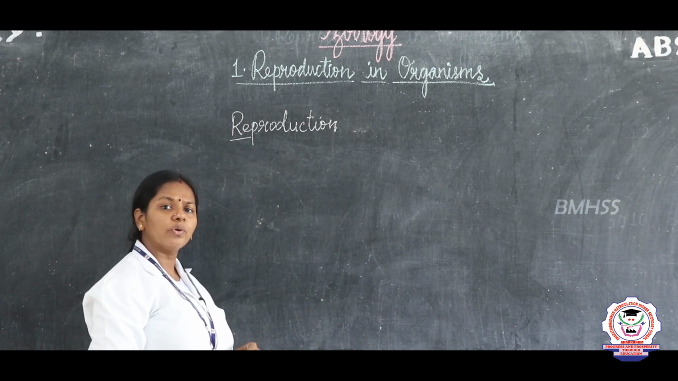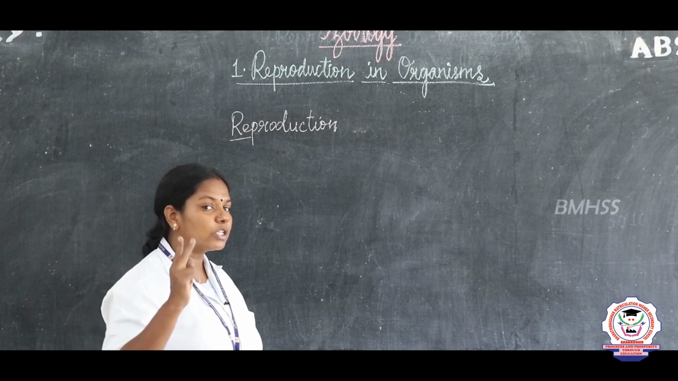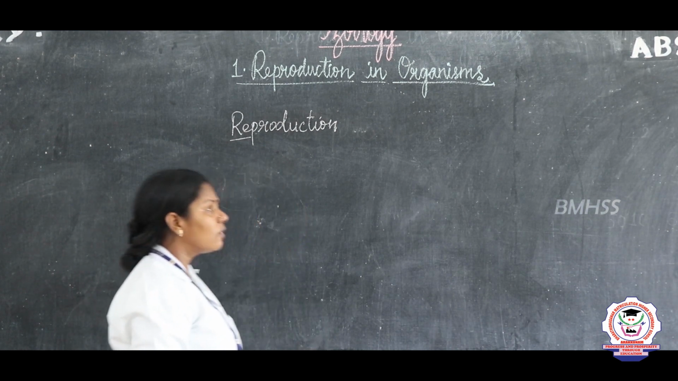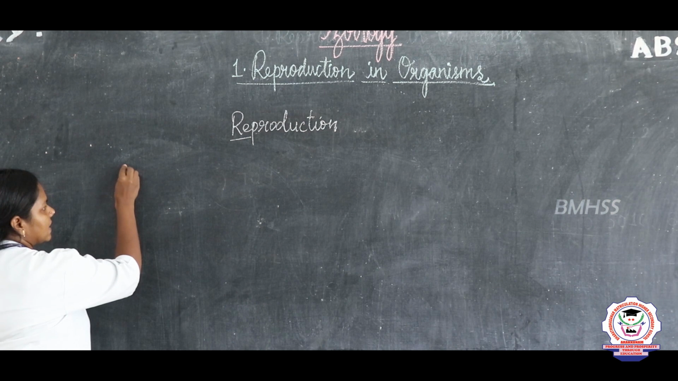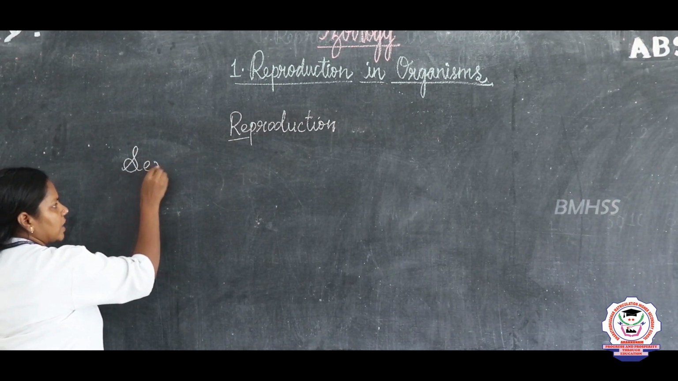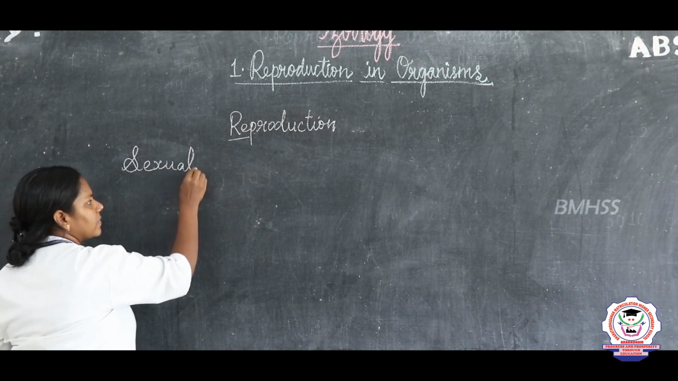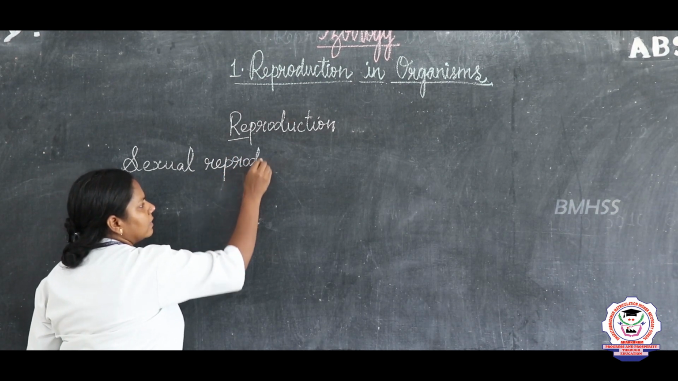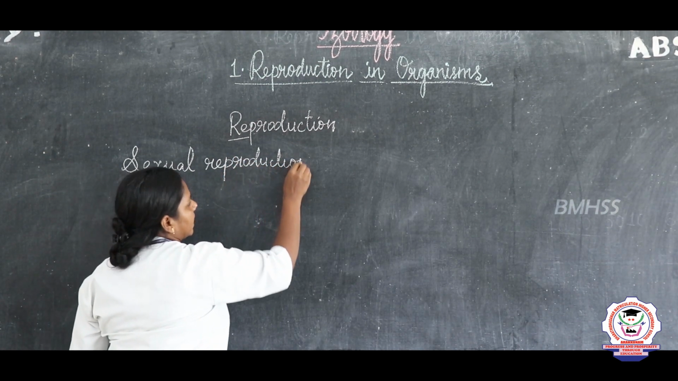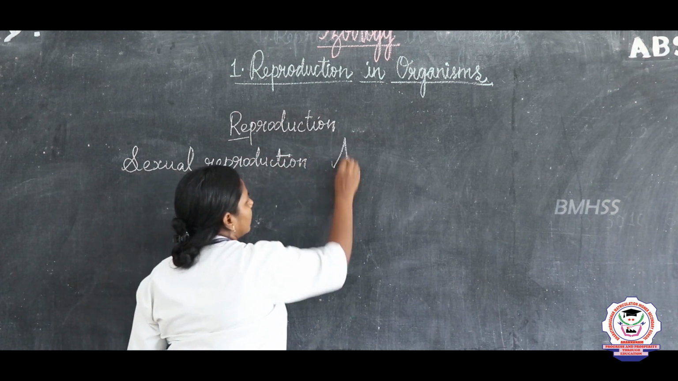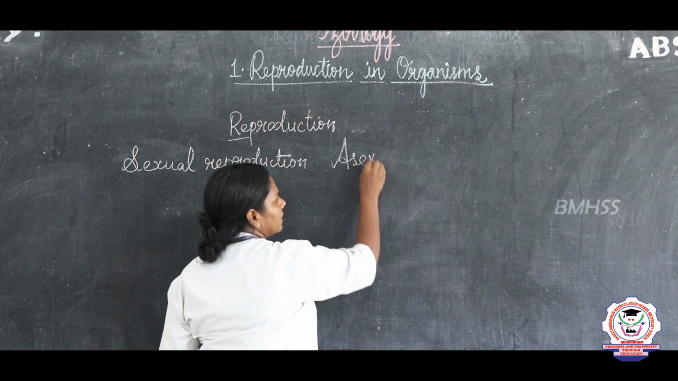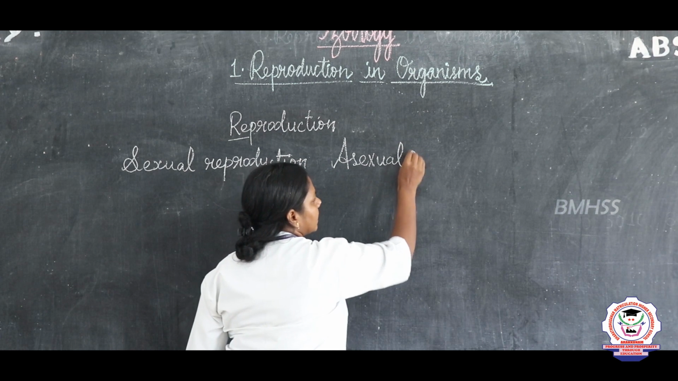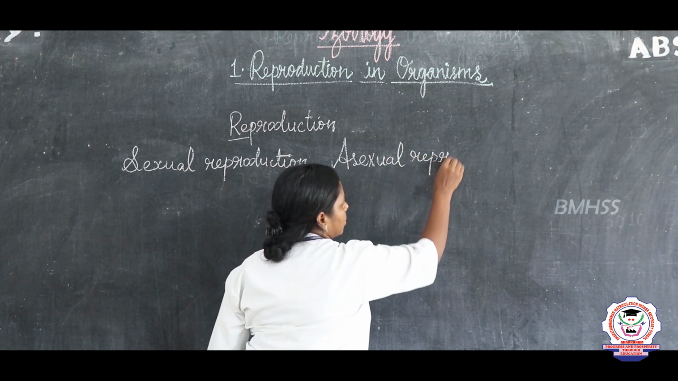Okay, and now we are going to discuss about the two types of reproduction. Okay, what are the two types? First one is the sexual reproduction. What is the first one, children? Sexual reproduction. And what is the second one? Asexual reproduction.